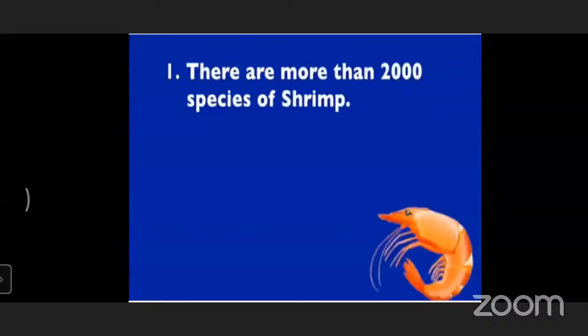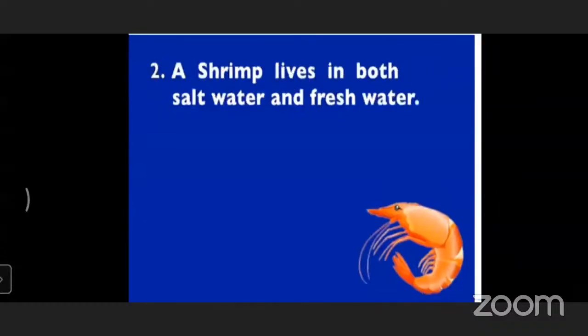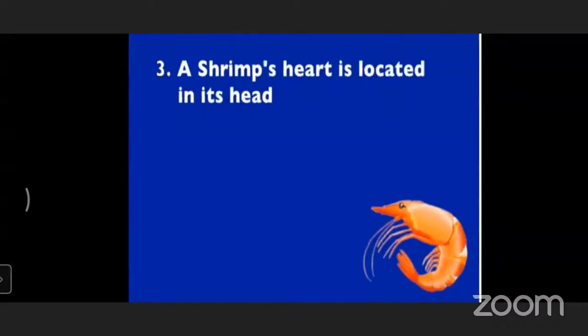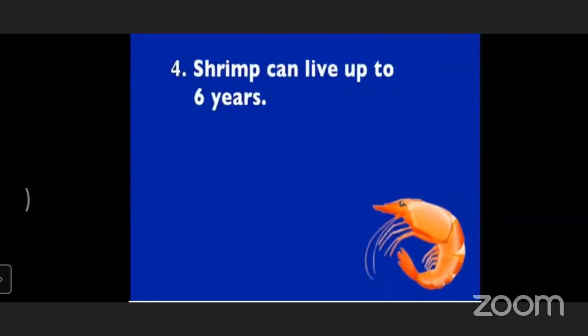There are more than 2,000 species of shrimp. A shrimp lives in both salt water and fresh water. That shrimp lives in rivers and oceans also. That river is fresh water and that ocean is salt water. It means that shrimp lives in both salt and fresh water. A shrimp's heart is located in its head.